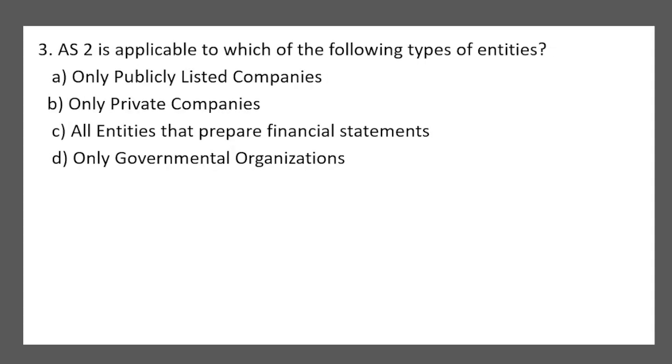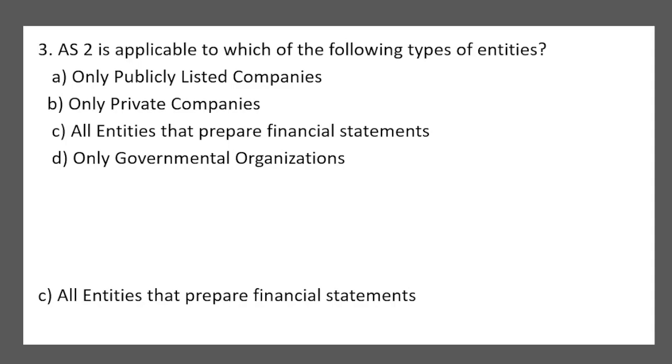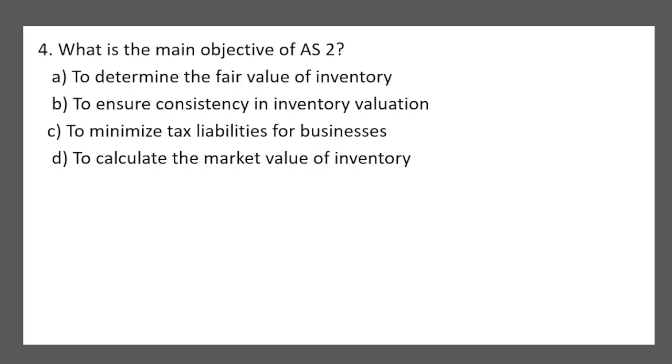AS2 is applicable to which of the following types of entities? Only publicly listed companies, only private limited companies, all entities that prepare financial statements, only governmental organizations. The answer is all entities that prepare financial statements. What is the main objective of AS2? To determine the fair value of inventory, to ensure consistency in inventory valuation, to minimize the tax liabilities for businesses, to calculate the market value of inventory. The answer is to ensure consistency in inventory valuation, consistency from one year to another year so that it can